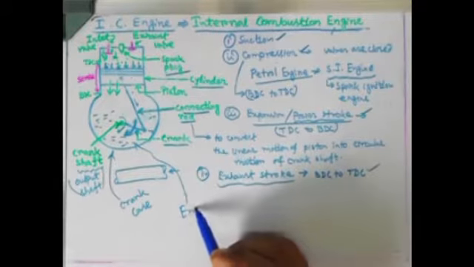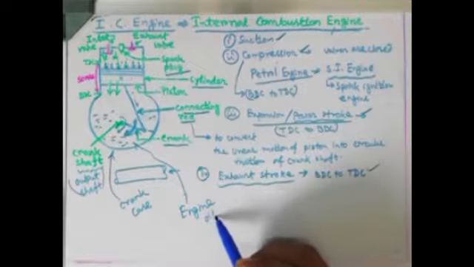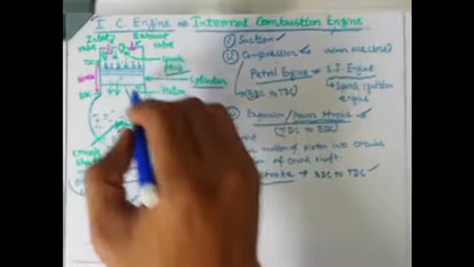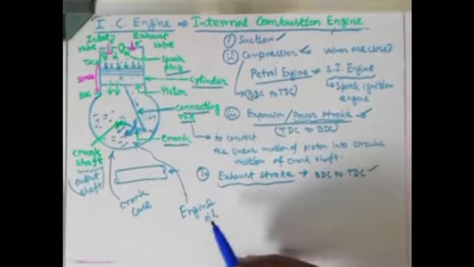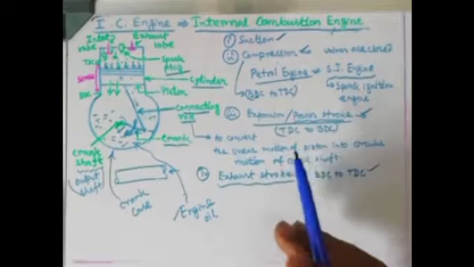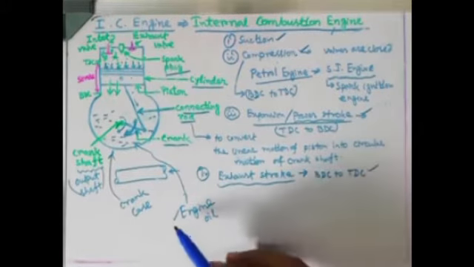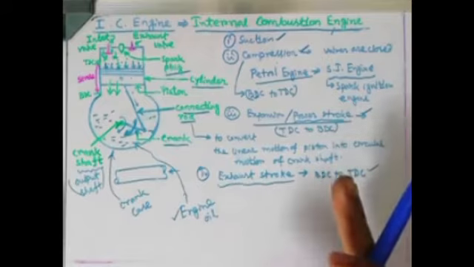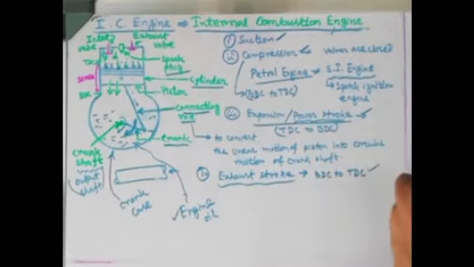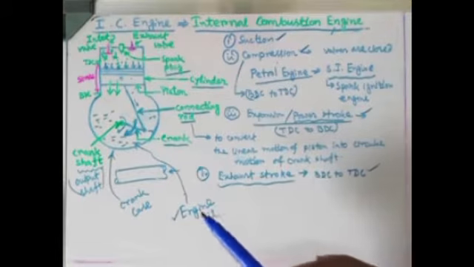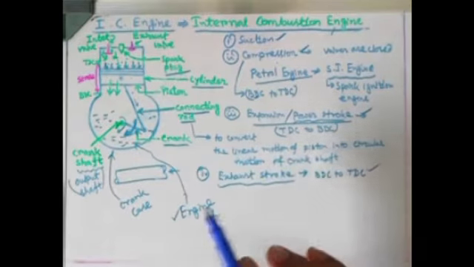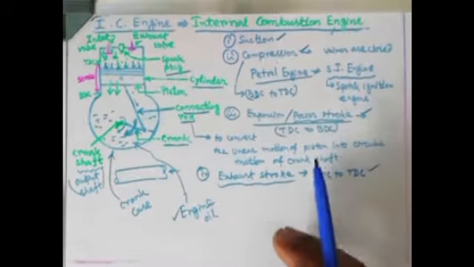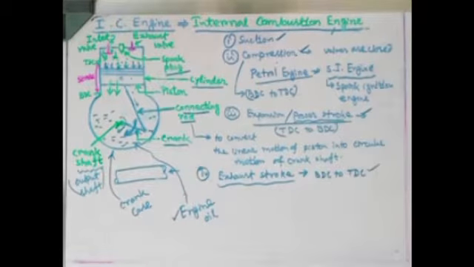Obviously that crankcase will always be stored with some lubricating oil, so it will lubricate the whole inside, by which the friction can be reduced or minimized. And we use engine oil every time we service any two-wheeler or four-wheeler. There is a time limit, some fixed number of kilometers or some duration, after which the engine oil should be replaced with a new one. And the engine oil helps us in two ways: one, it keeps everything lubricated, and to some extent it also cools down the temperature of the cylinder.